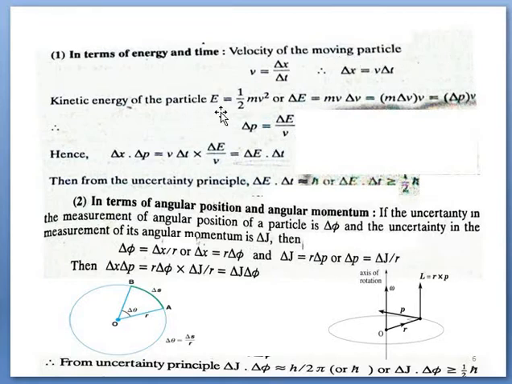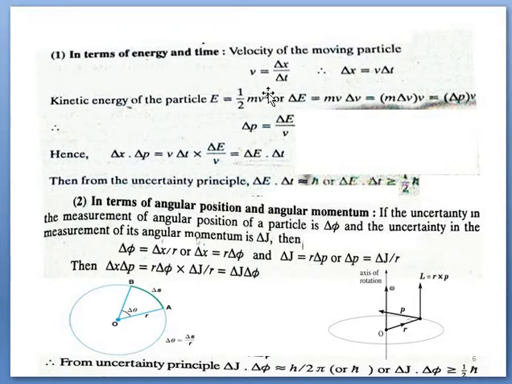Again, we know that the kinetic energy is expressed by half mv square. Partial differentiation is expressed by the symbol delta or d, depending on the need of the derivation. Here delta E is shown; half and m are constants kept outside, and v square is partially differentiated, giving 2v delta v.